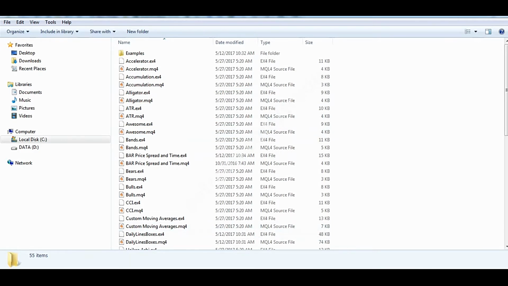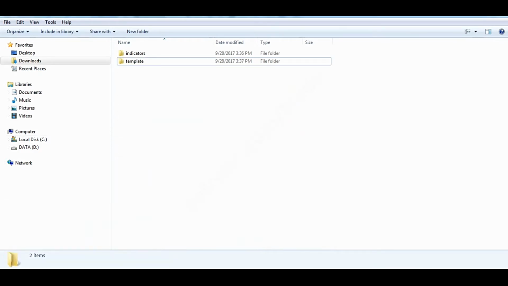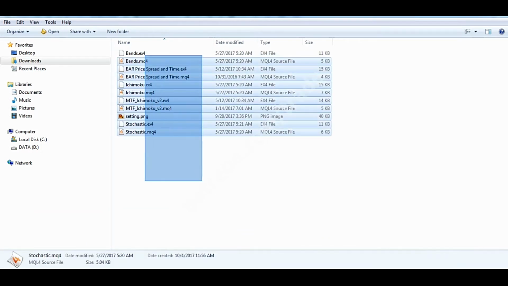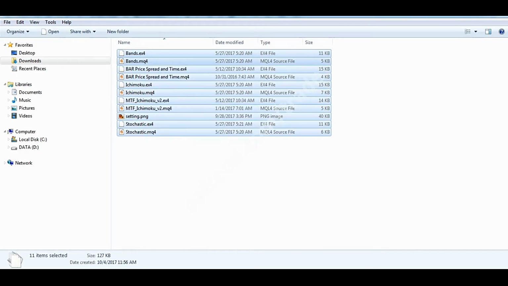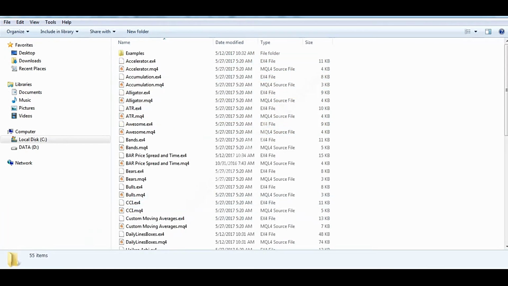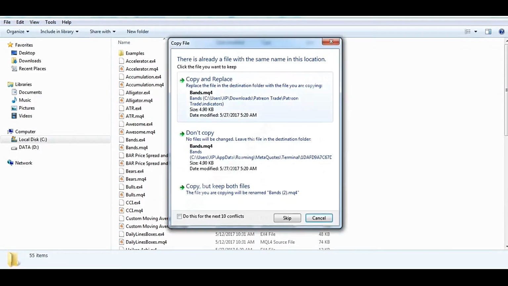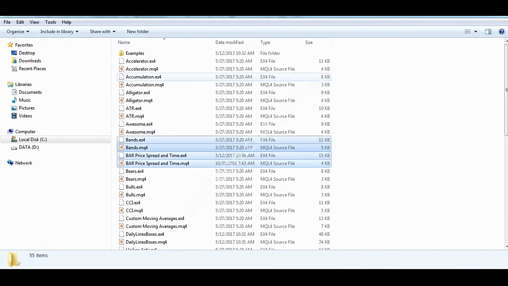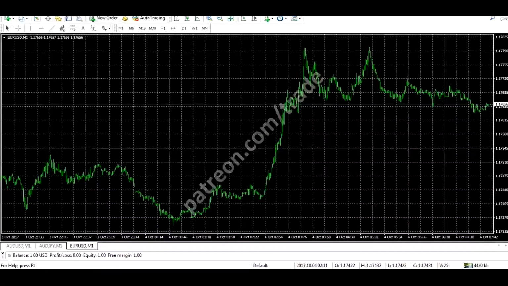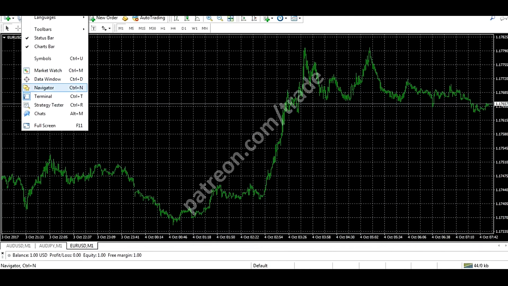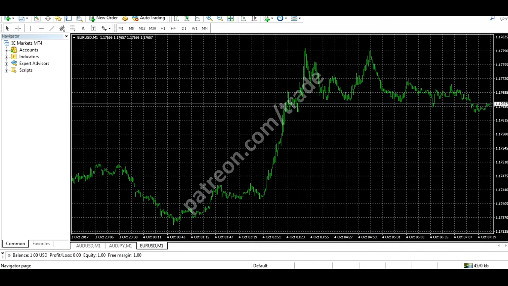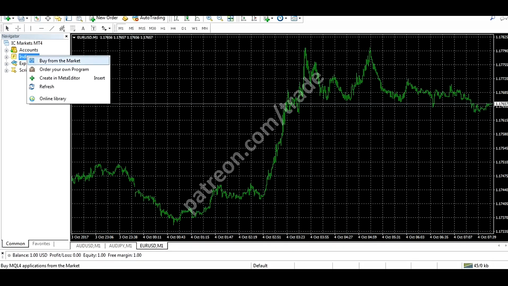Now from here you need to go back to the previously downloaded folders, open indicators. You're gonna select them all and then copy them to the MQL4 indicators folder. Next thing to do is you're gonna go back to the MT4. You're gonna view navigators, and then you're gonna right click the indicators folder and then refresh it.